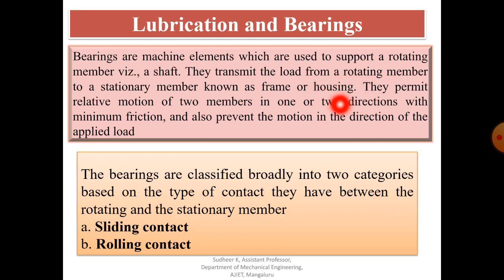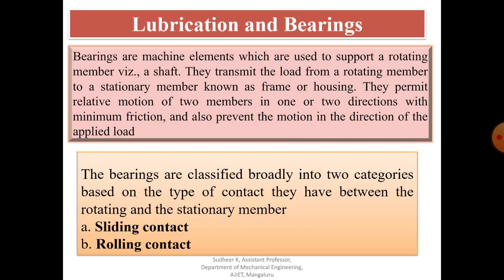So they permit relative motion of two members in one or two direction with the minimum friction, and also prevent motion in direction of applied load. So that is one of the important characteristics of bearing.